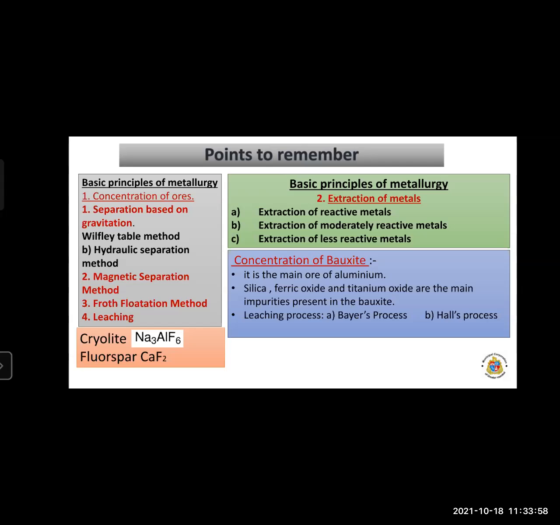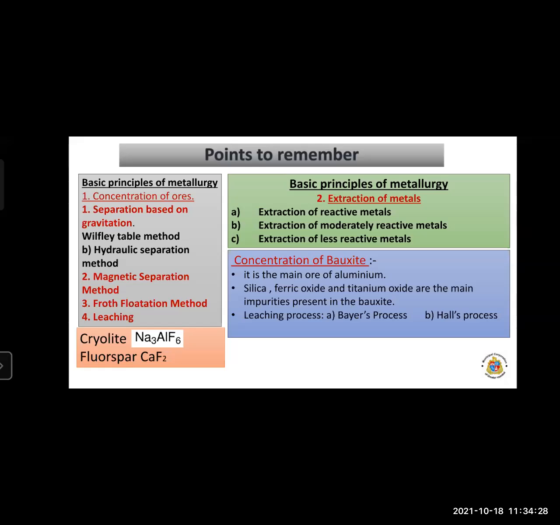Now silica, ferric oxide and titanium oxide are the main impurities present in bauxite. To remove these impurities, we have leaching processes: Baeyer's process and Hall's process. In Baeyer's process, we add sodium hydroxide, that is caustic soda, to remove ferric oxide, silica and titanium oxide.